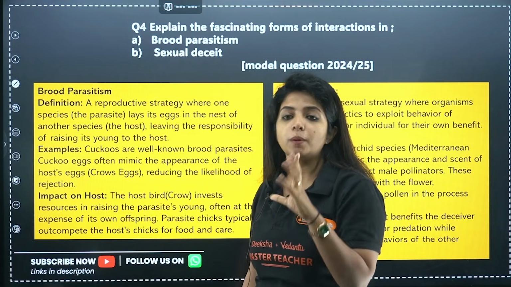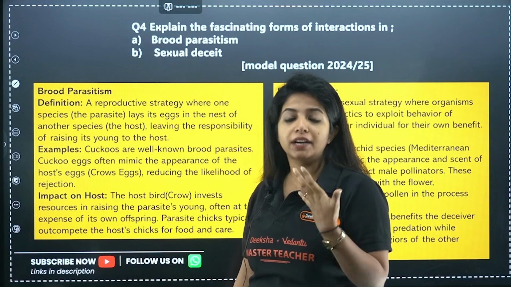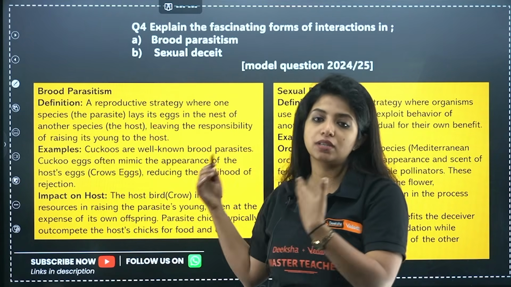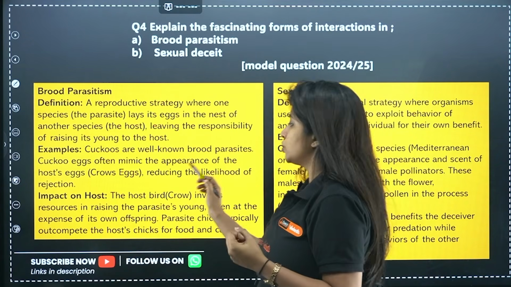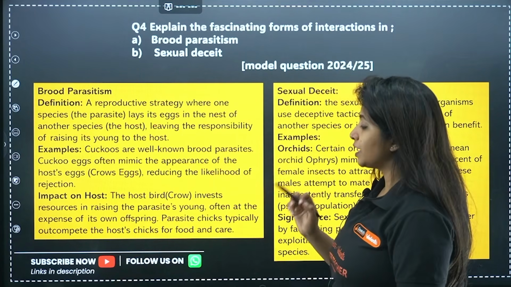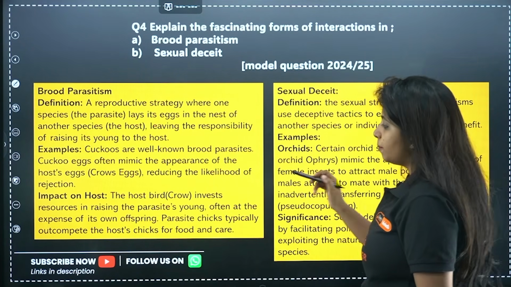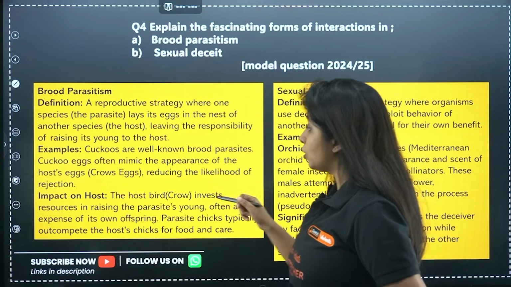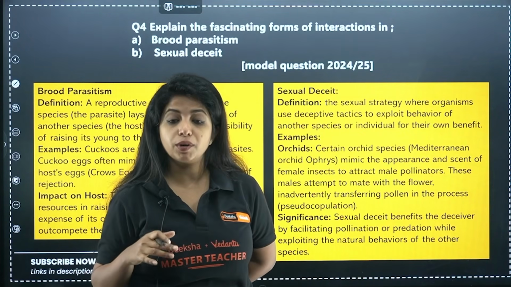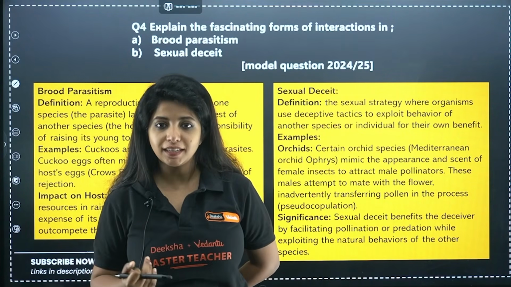So always remember, it's cuckoo's egg which has undergone evolution to resemble the host egg, which is the crow's egg. Impact: the host bird invests resources in raising the parasite's young, often at the expense of its own offspring. Parasite chicks typically outcompete the host chicks for food and also care. But the host does not have enough brain to think that this is not mine, this is mine. You get it? That is the thing.